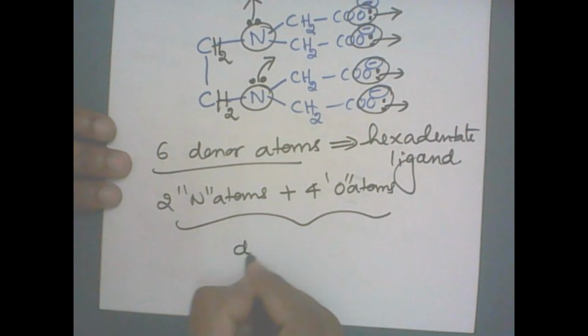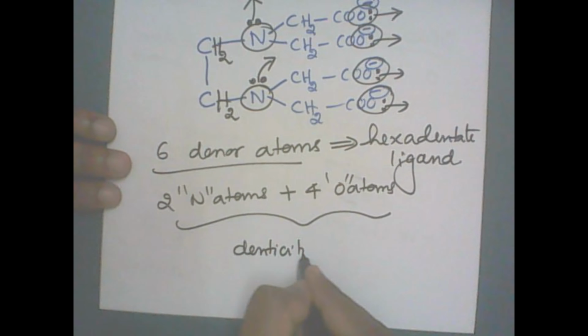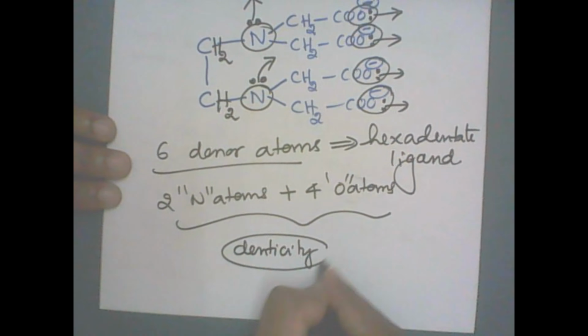We have a word called denticity. What is denticity? Denticity means the number of donor atoms per molecule. When I say unidentate ligand, denticity is 1. Didentate ligand, denticity is 2. Hexadentate ligand, denticity is 6. That means the number of donor atoms present in that particular given ligand molecule.